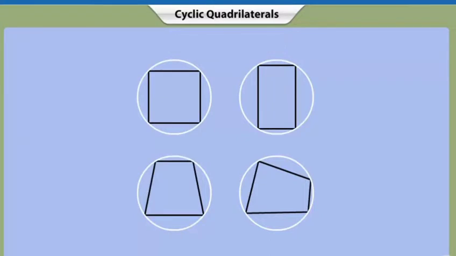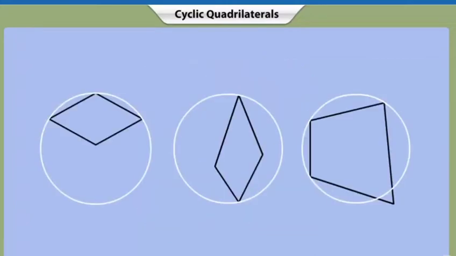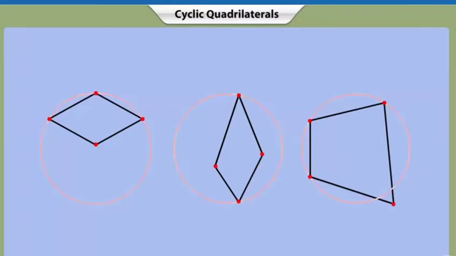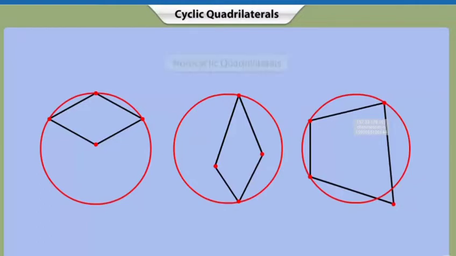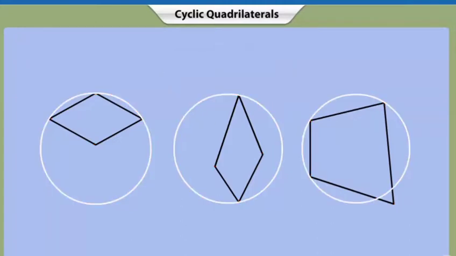Observe that in each case, all the four vertices of the quadrilateral lie on a circle. But these quadrilaterals are not cyclic quadrilaterals, as there all the four vertices do not lie on a circle. These are called non-cyclic quadrilaterals. Observe that in each case, at least one of the vertices lies in the interior of the circle or outside it.